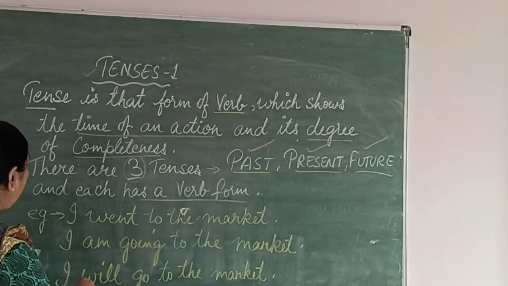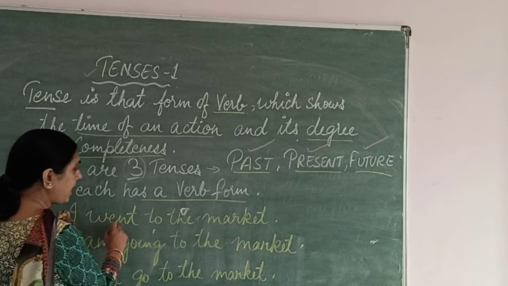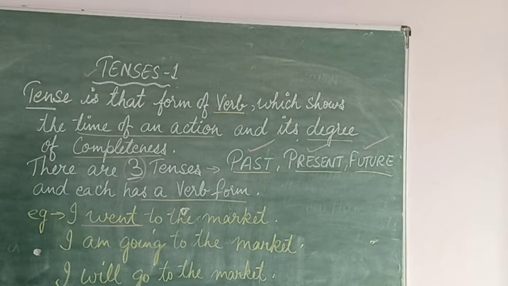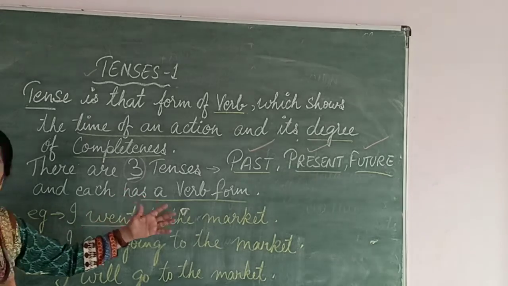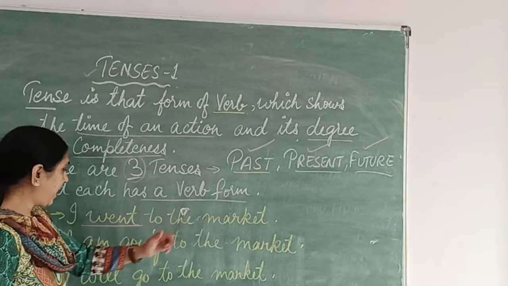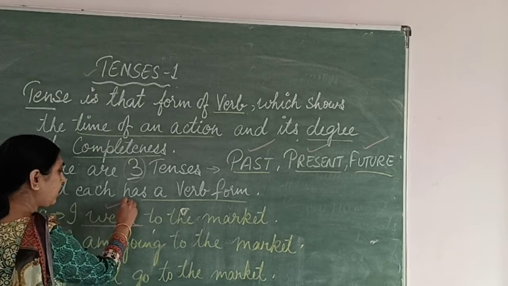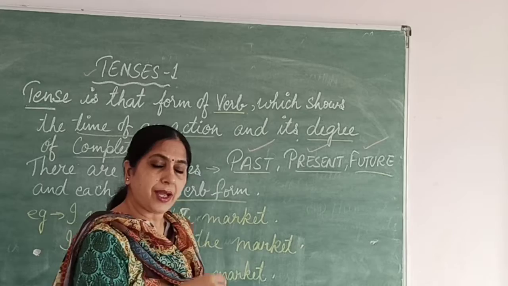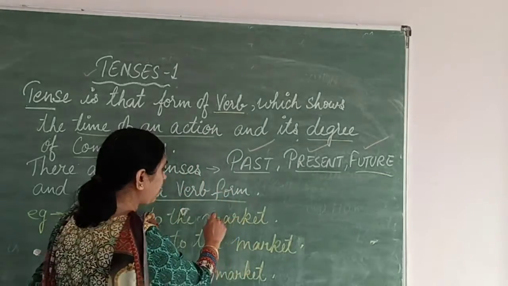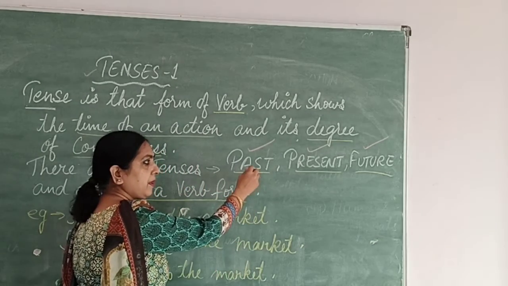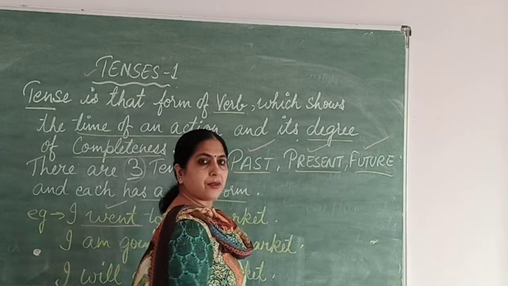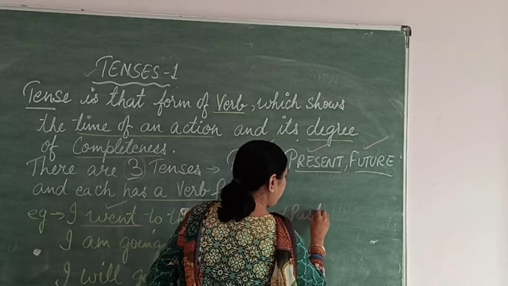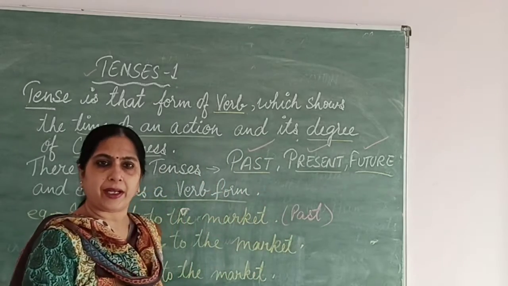Okay? So you see, first: I went to the market. Action over here is to go to the market. I went to the market. So went, it is the verb form. I went to the market. That is, I had already gone to the market. So this is which tense? Is it present tense, past tense or future tense? Yes, it is past tense. Past. I went to the market. I had already gone to the market.